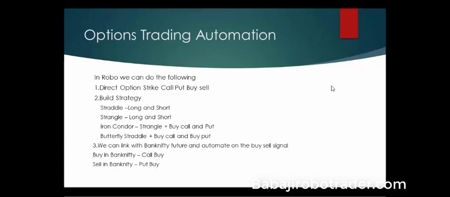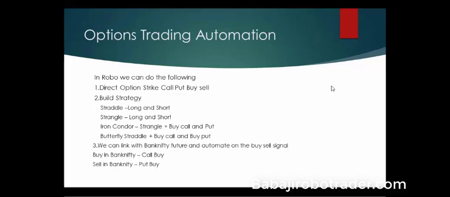Then the third thing is iron condor. In the iron condor, we are doing a strangle plus buying a call and buying a put, an OTM call and an OTM put. So first we build a strangle, and with that we buy an OTM call and an OTM put to limit our risk. Then the fourth thing is a butterfly. In the butterfly, we take a straddle plus buy an OTM call and buy an OTM put. So up to this, everything is clear.